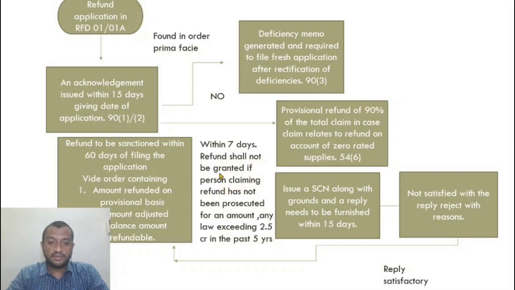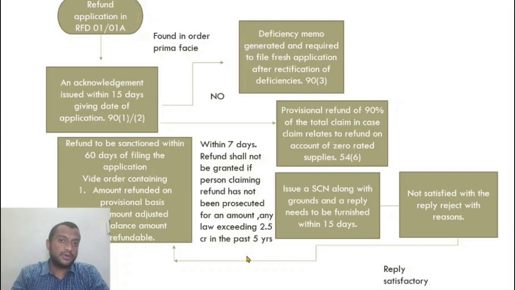Refund shall not be granted if the person claiming refund has been prosecuted for any amount exceeding 2.5 crores in the past 5 years. The provisional refund of 90% will be granted within 7 days of getting an acknowledgement only if the person making the claim has not been prosecuted for an offense exceeding 2.5 crores in any of the past 5 years.